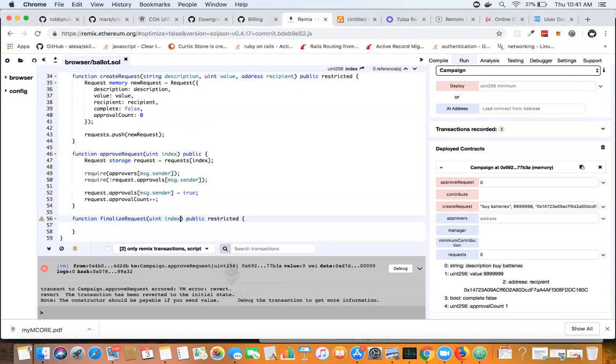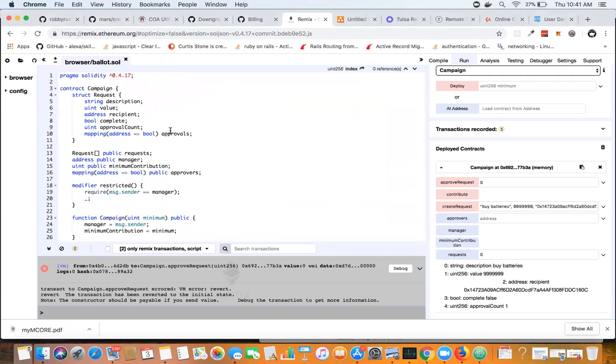And now I need to add in a couple of checks. The first thing I want to check is to ensure that this request is not already marked as complete. So at the top where I have my struct definition, there's this complete flag here, right? That starts off as false. When the request is finalized, we flip this complete to true, and that will ensure that people are not able to finalize the same request multiple times.